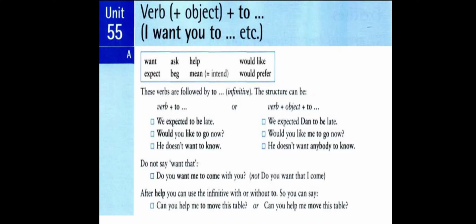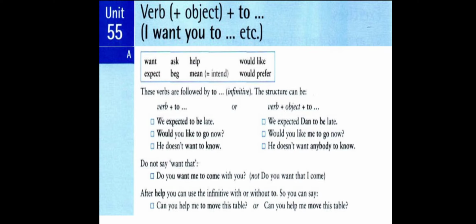Welcome to English Grammar 2, Unit 55. Verbs followed by infinitive, but here we have an object before the infinitive. So we have verb plus object plus to plus the base form. In the previous unit, we already studied verbs followed directly by to plus the base form. But here we start with verbs followed by an object, then comes to plus the base form. For example, I want you to come, etc.